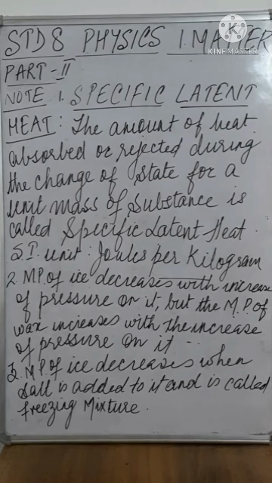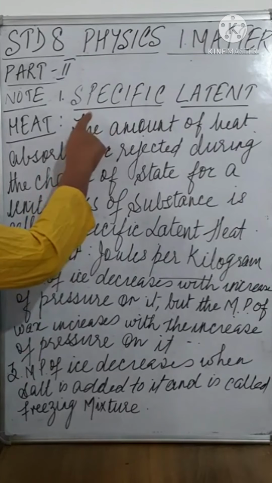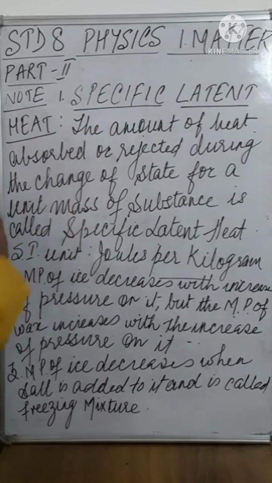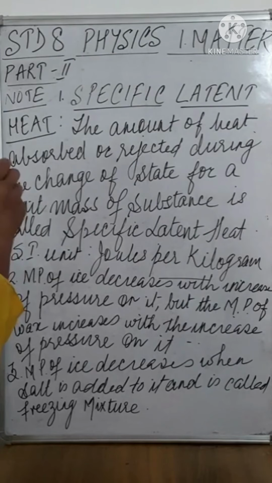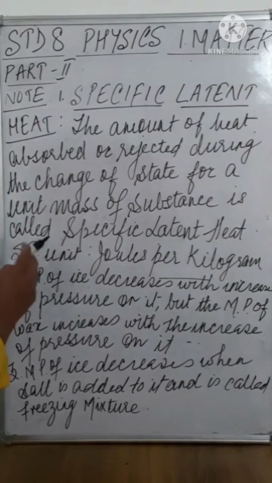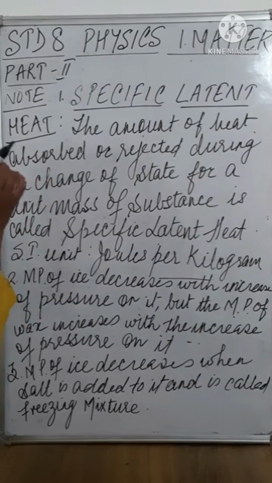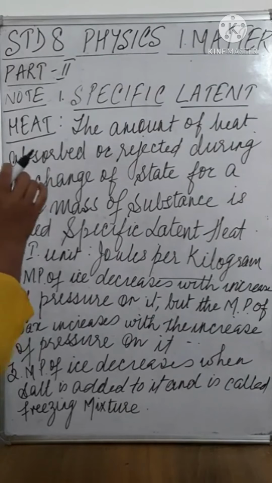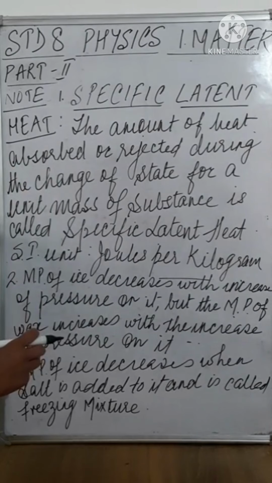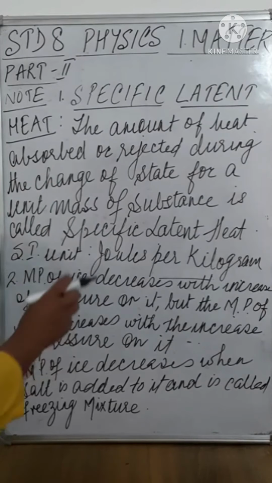Alright, the next. I had explained latent heat, and now comes specific latent heat. Latent heat, that hidden heat during the change of a state: the temperature remains constant during the change of a state. Therefore, the heat which is supplied to the substance does not cause a rise in its temperature but causes a change in the state of the substance.